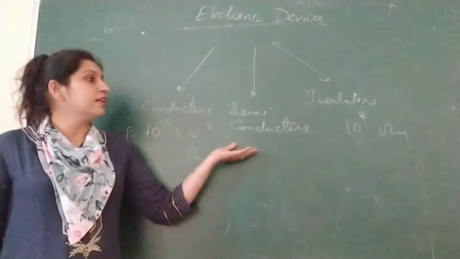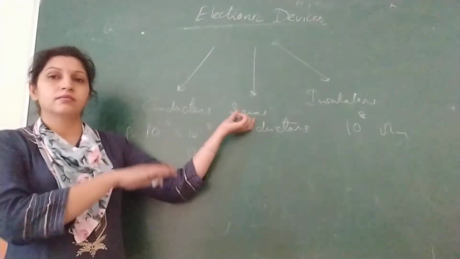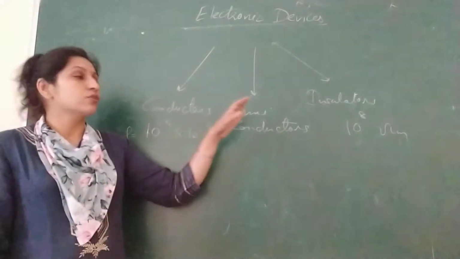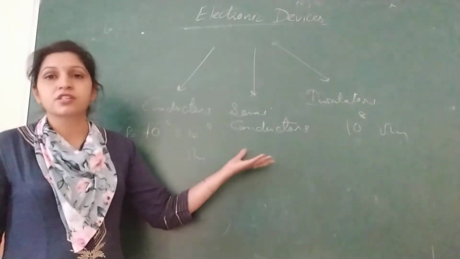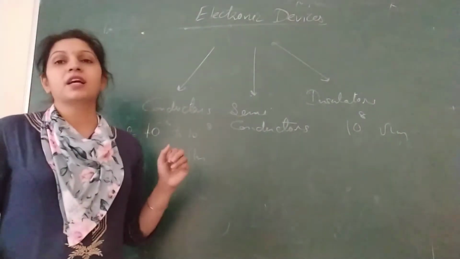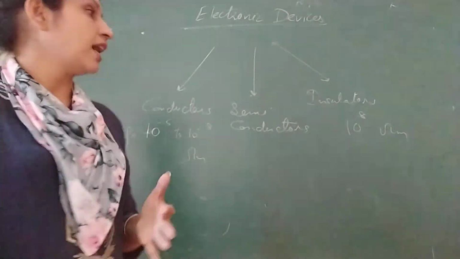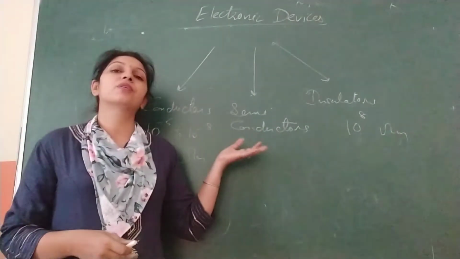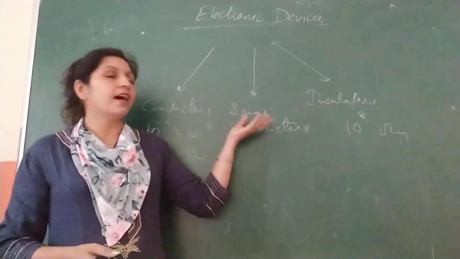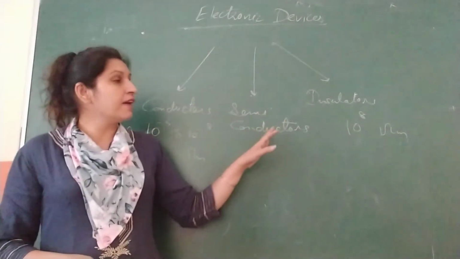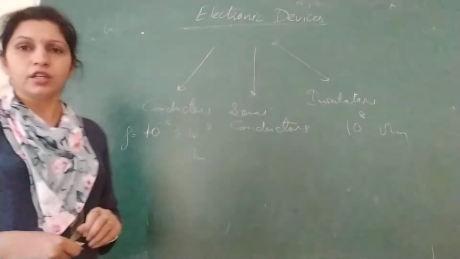Then what are semiconductors? Semi means partially, so semiconductors can conduct partially. What does it mean to conduct partially? They can conduct at room temperature or slightly higher than room temperature, but they behave as insulators at low temperature.